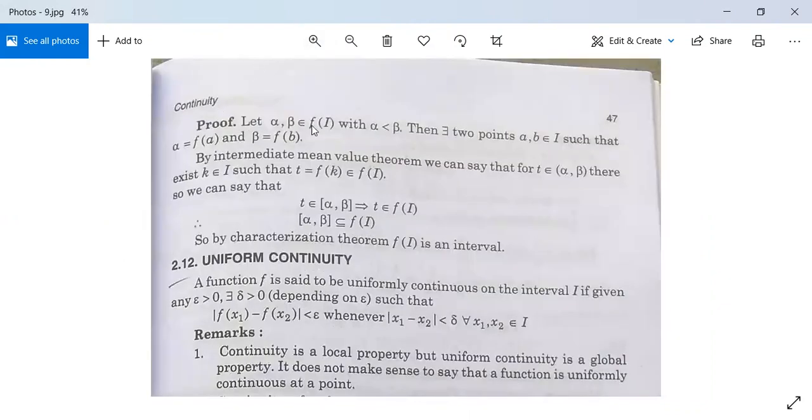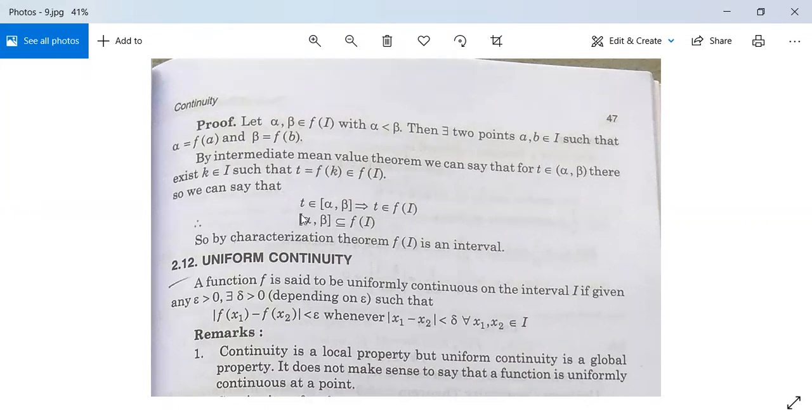Proof. Let alpha, beta belongs to f(I) with alpha less than beta. Then there exist 2 points a, b in I such that alpha is equal to f(a) and beta is equal to f(b). कोई दिक्कत इसमें नहीं है. By intermediate mean value theorem, we can say that for t in open interval (alpha, beta), there exists small k in I such that t is equal to f(k), which belongs to f(I). ये intermediate mean value theorem जो हम लोग पीछे पढ़े थे, से निकला है.